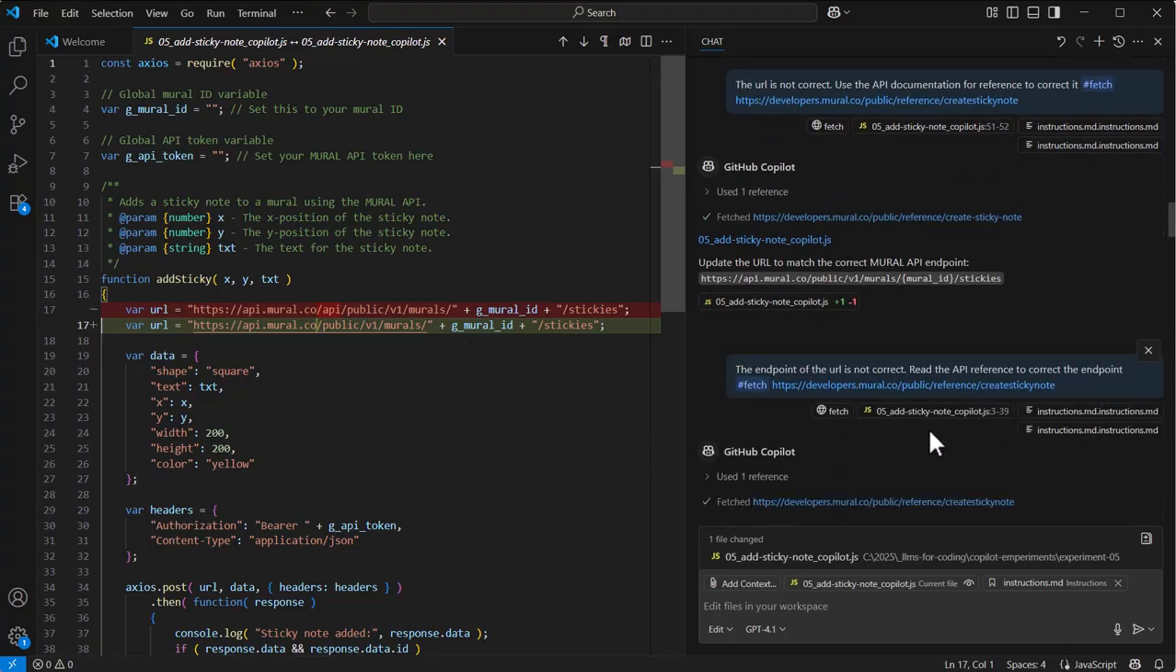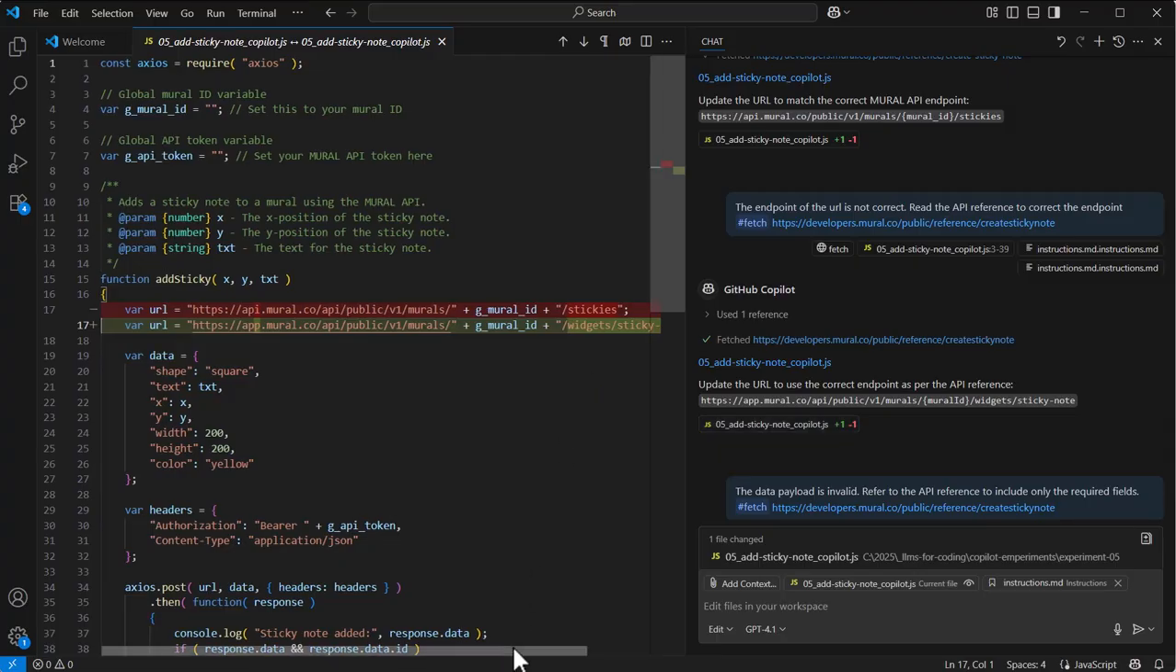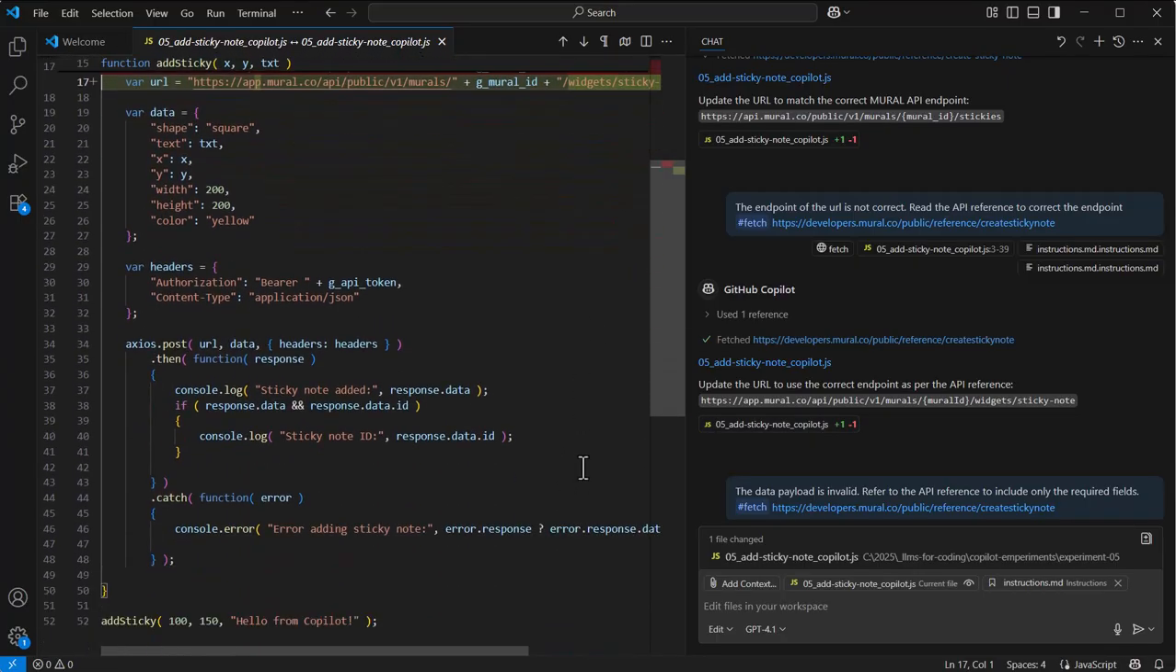So let's go back here. So I give it the gears a little bit. The endpoint of the URL is not correct. Read the API reference to correct the endpoint. Fetch, and then the same topic. And now you can see that is actually the correct endpoint. We make progress.